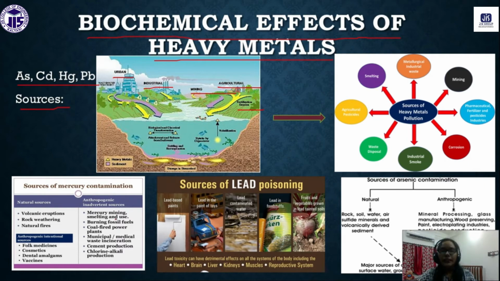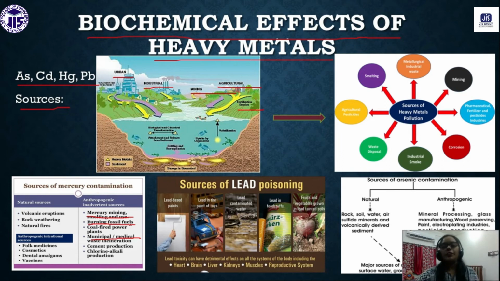The sources of mercury generally are mining and the burning of fossil fuels, which also generates mercury. Some paints also have it, and from municipal medical waste we also get mercury. These are some of the sources of mercury mixing into the water body.